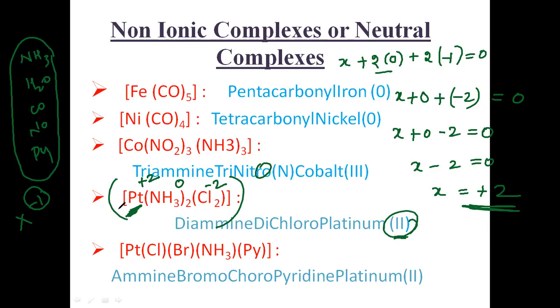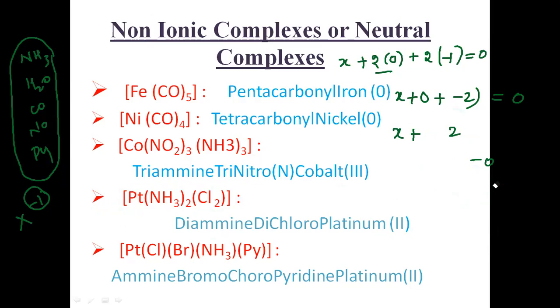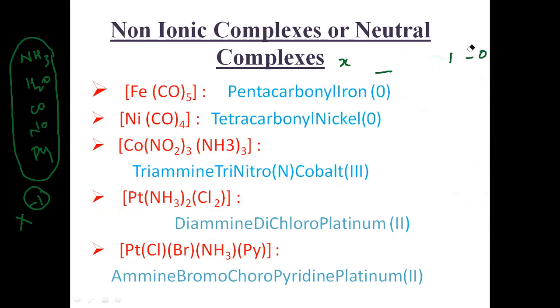Next, you can write the name of this particular complex. What is the name of this complex? First, how many ligands are there? Ammonia is one ligand and chloro is another ligand. So diamine comes first, after that chloro.